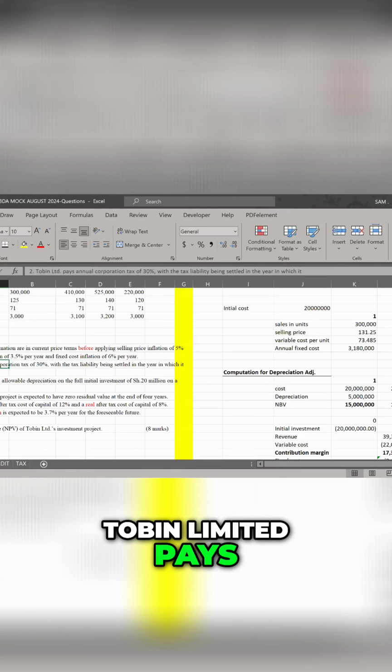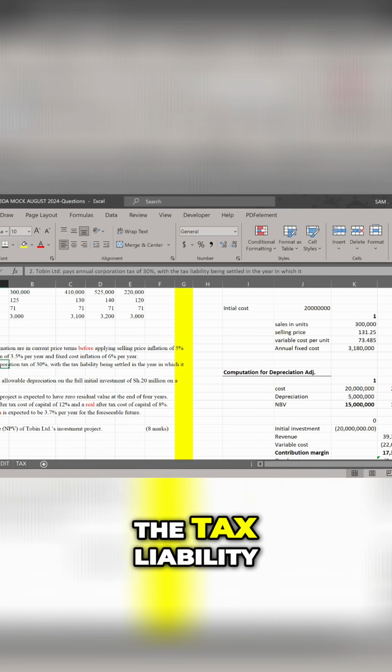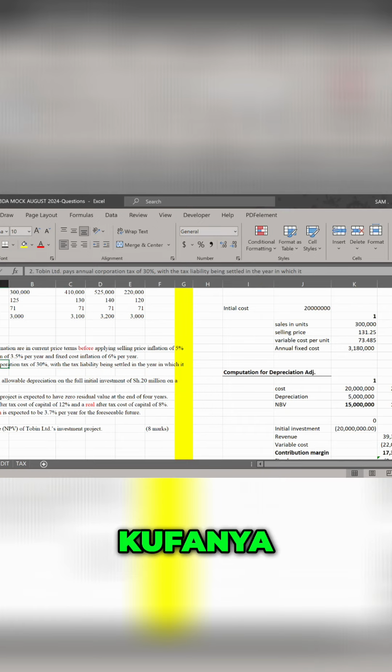Robin Limited pays annual corporation tax of 30% with the tax liability being settled in the year in which it arises. Do you know why the next part of that information is given? The extension after the 30%, with the tax liability being settled in the year in which it arises. Do we understand why the examiner brought that part? It's not accrued.